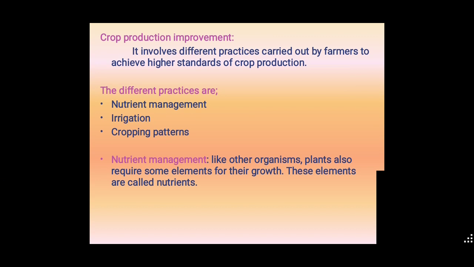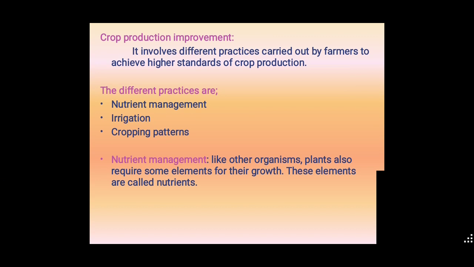Crop production improvement. How to improve the crop production? It involves different practices carried out by farmers to achieve higher standards of crop production. The different practices are nutrient management, irrigation and cropping pattern. If we want a good crop, we will improve our practices. Farmers use different types of practices on the land. Then only we will get good, healthy and improved quality seeds or crops.